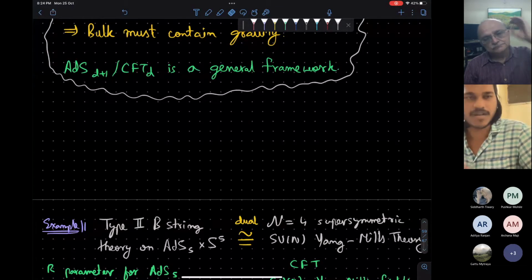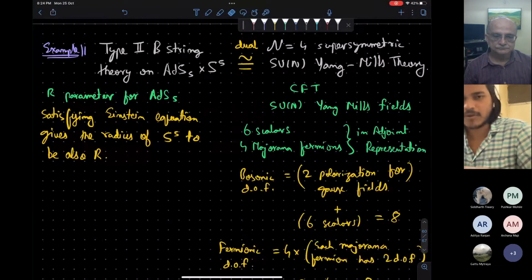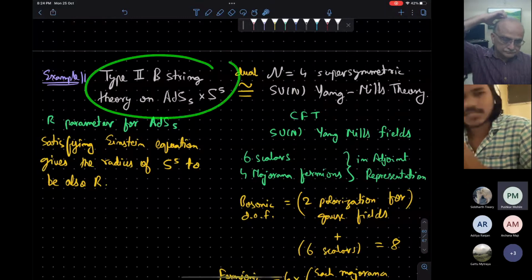And people have done it, and it works out. Okay, so one example of how it works, I will not go into very much detail, but it will give you an idea. This is a very famous example for the AdS/CFT correspondence. You don't have to worry about this detail. There is some theory called type IIB string theory.